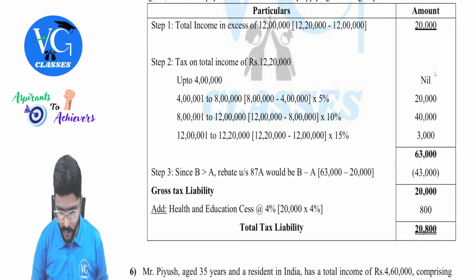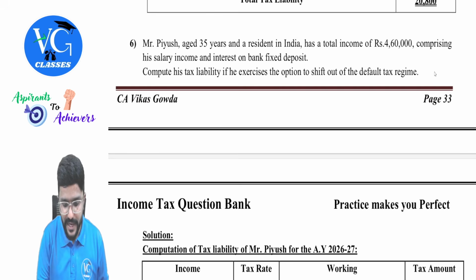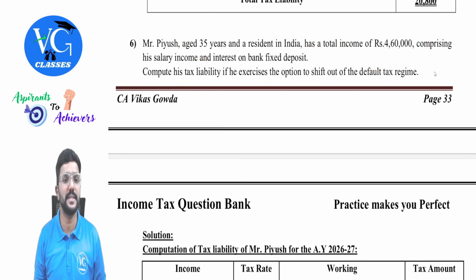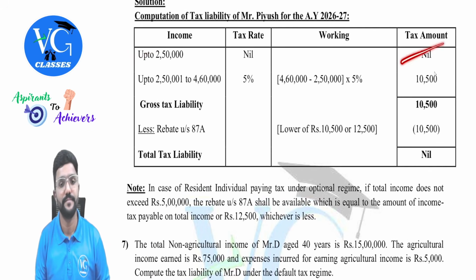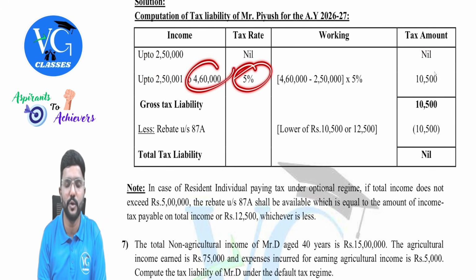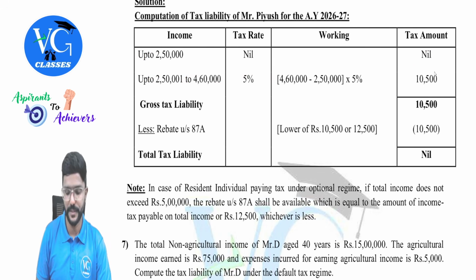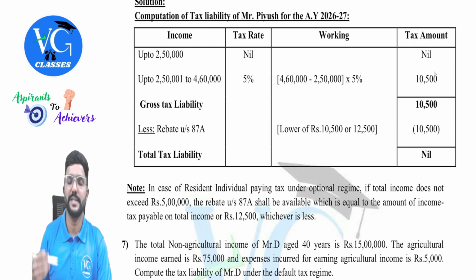Yes, sir. So one quick question on that also. Piyush is a resident individual aged 35 years, having total income of 4,60,000 and is shifting out of the default regime. That means he's following the optional scheme. So up to 2 lakh 50, nil. Then 2 lakh 50 to 5 lakh, it is 5%, but we have to stop at total income, 4 lakh 60,000 here. So 460 minus 250 into 5%, 10,500. So he is eligible for a rebate.